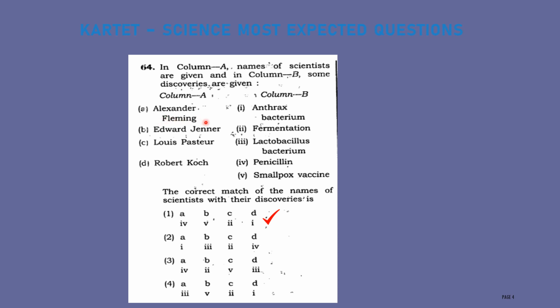Alexander Fleming discovered penicillin. Then Edward Jenner discovered the smallpox vaccine. Then Louis Pasteur discovered fermentation. Then Robert Koch discovered the anthrax bacterium. This is a very direct answer. You have to remember the scientists' names and also their discoveries. Then it is easy to answer these questions.